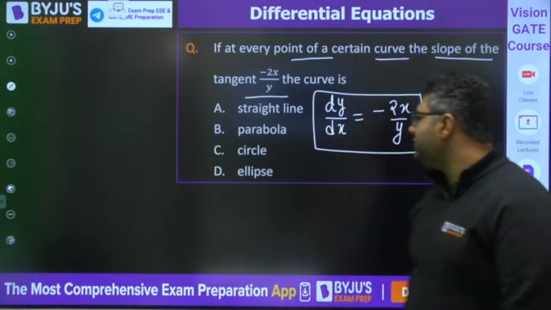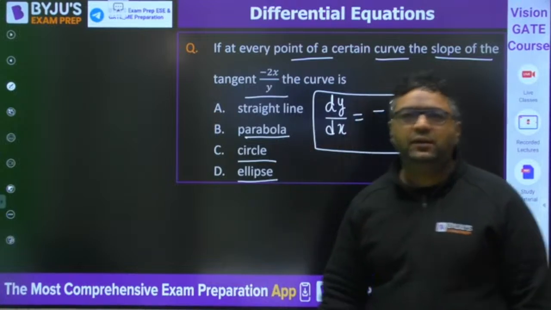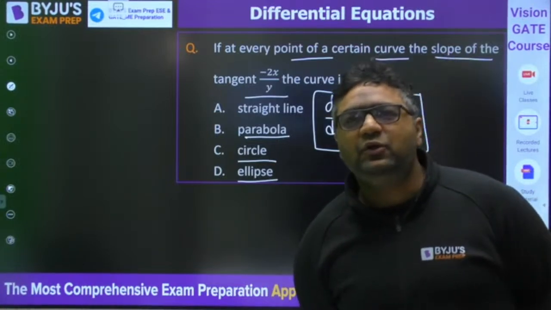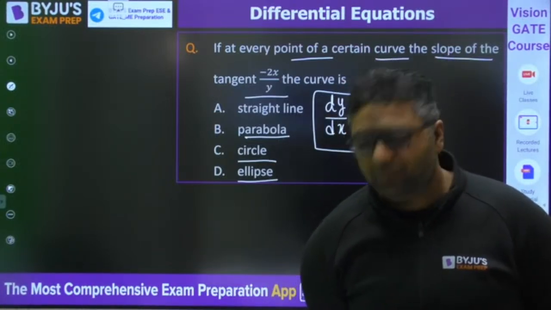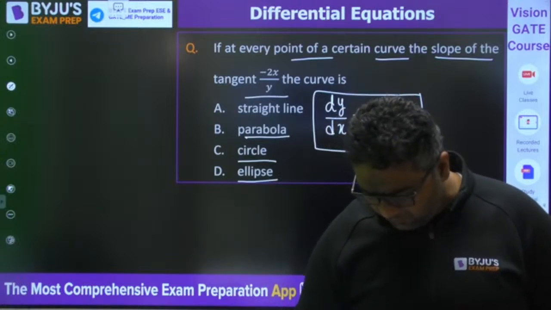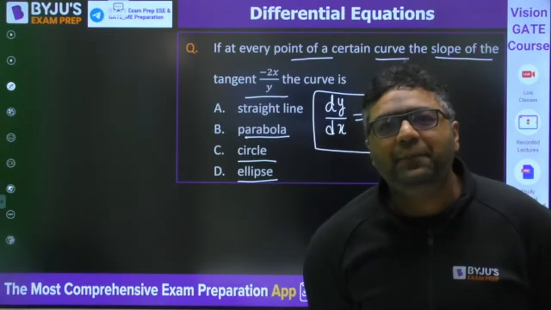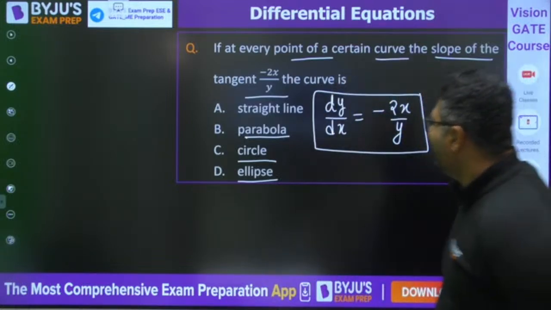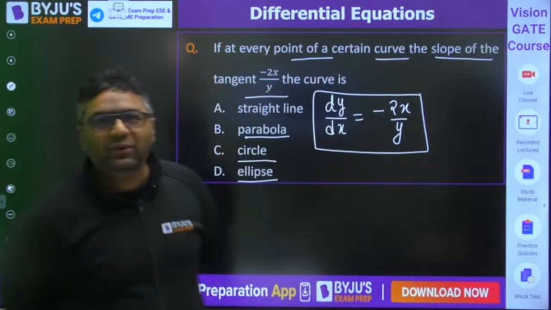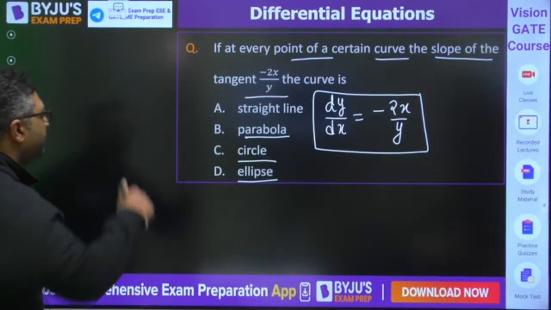Okay, some students have said the answer is parabola, some are saying circle, some are saying ellipse. Okay, Vineet is also saying circle. What about others? I'm waiting for everybody's answer now. Okay, TPM is saying ellipse, sir. Okay, let us see, guys. Abhishek, Rutvik, very good. Let us see what would be the answer.